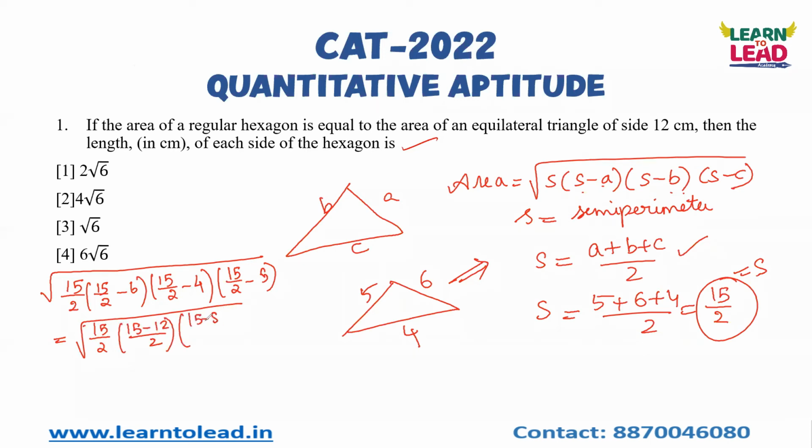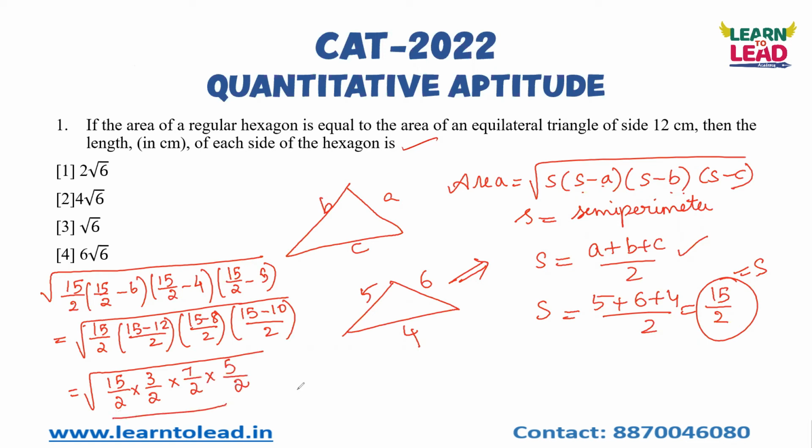and 15 minus 8 by 2 and 15 minus 10 by 2. Which is equal to square root of 15 by 2 into 3 by 2 into, so 15 minus 8 is nothing but 7 by 2 into 5 by 2. See, for four 2's, you can take two 2's outside, that is 1 by 4.